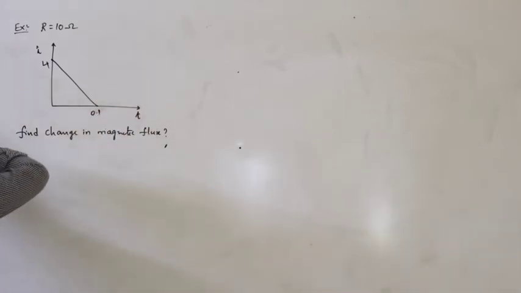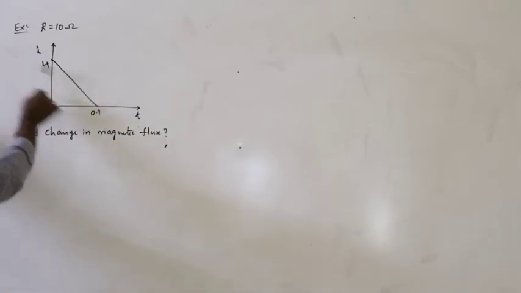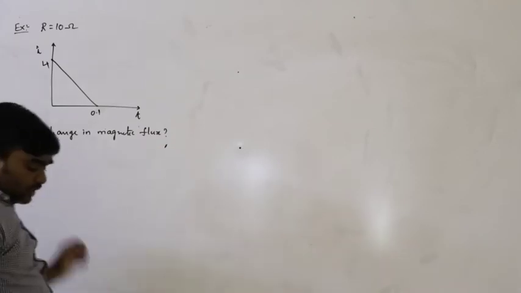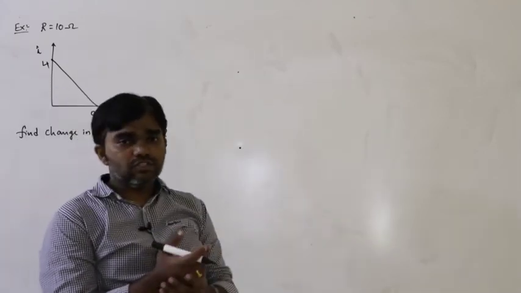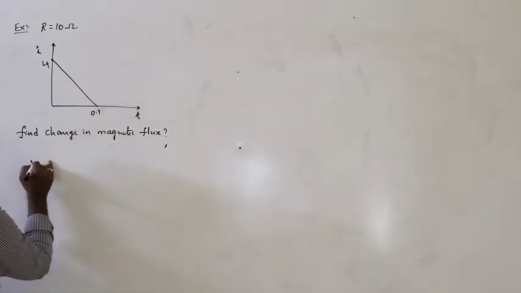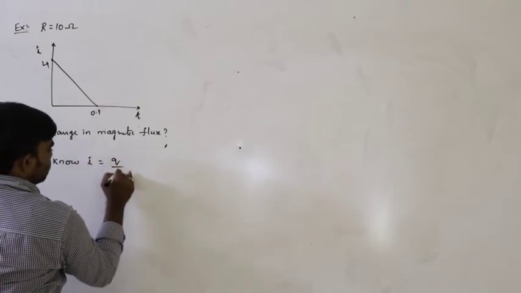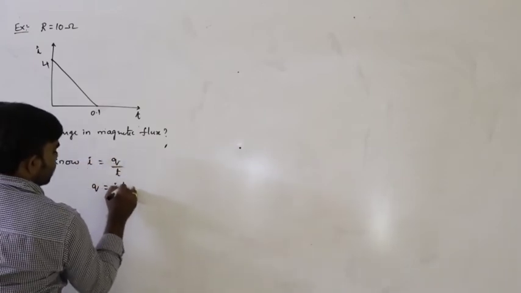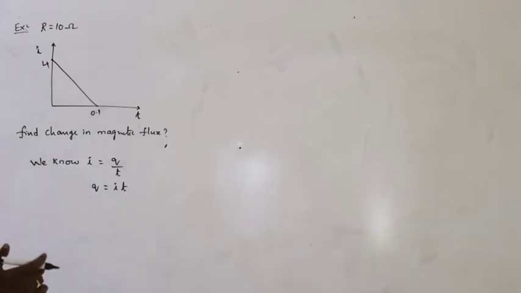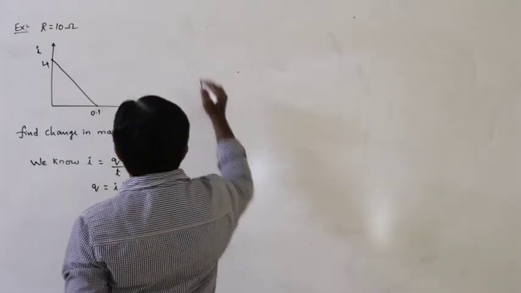So first in this situation, this is the graph between current and time. In this graph, current and time, does the product of current and time exist, or the division? Generally, the product of current and time. We know I is equal to Q by T, or Q can be written as IT. So based on this, what can we write?